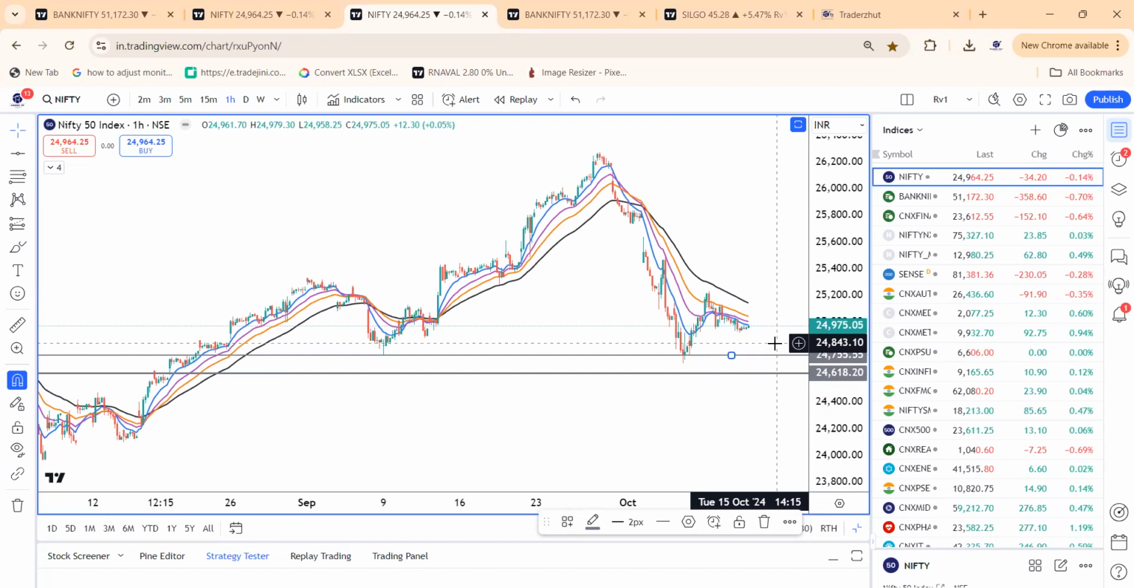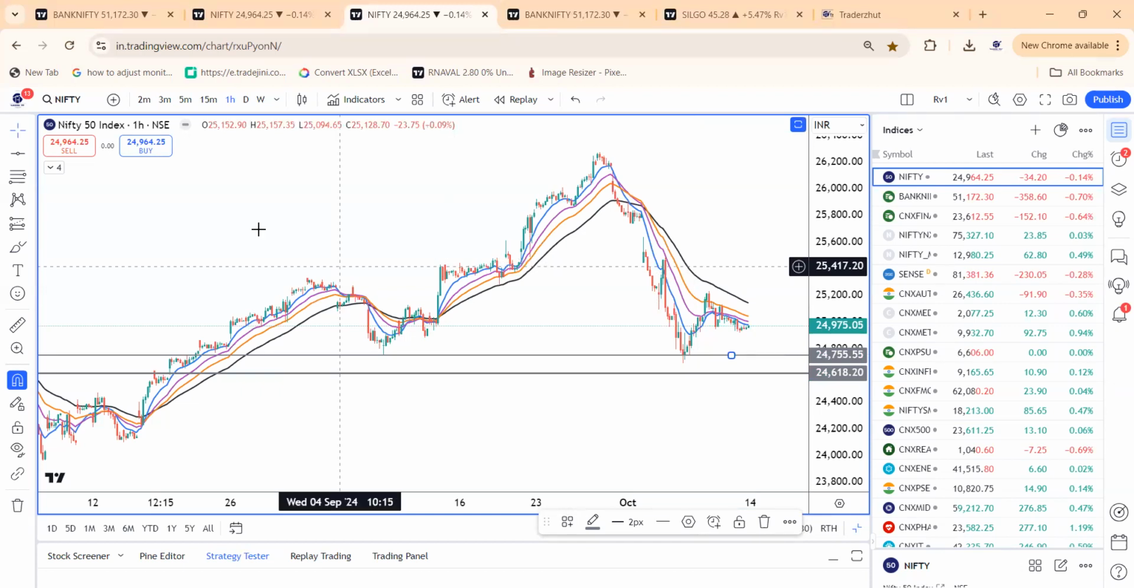Below 24,400, 24,082. Maybe some rise could be expected if we consolidate, and if we don't break below 24,780 to 24,800 levels, Nifty can bounce back again towards 25,080, short term point, about 25,200, 25,340 and 25,425 levels can be seen.